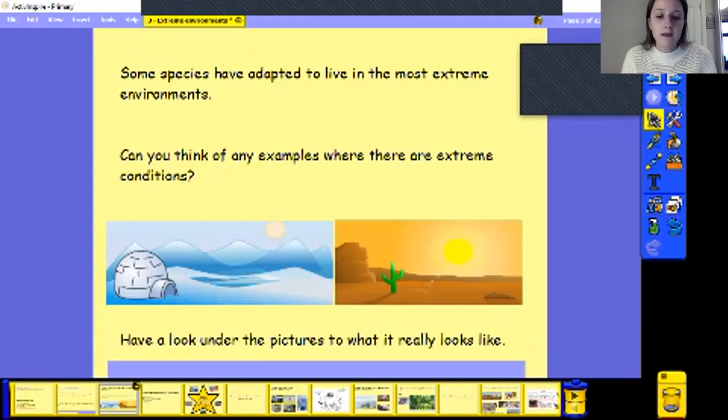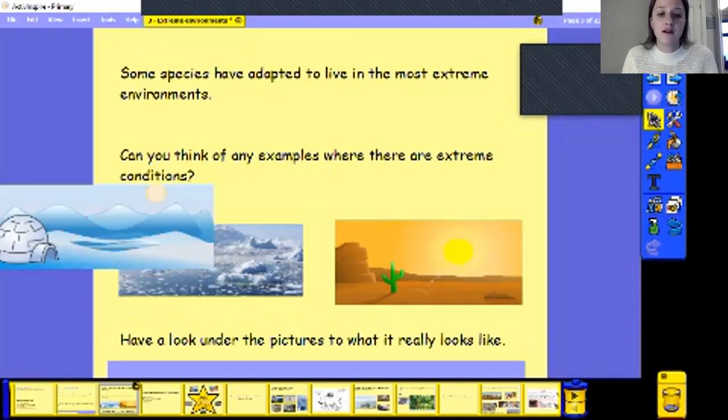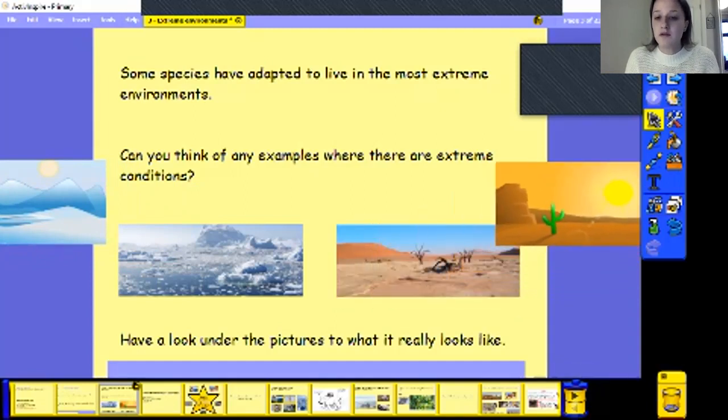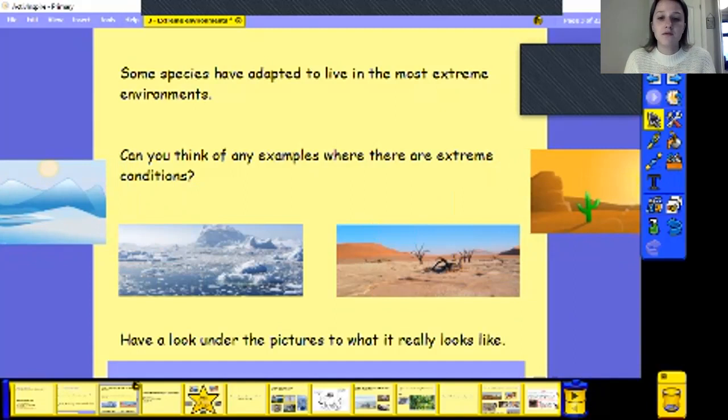So the two clues I gave you were cartoons, but if we move these pictures, we can see what these environments really look like. So this is an example of the Arctic that we've looked at in geography as well, which is in the northern hemisphere. So there's lots of water, lots of ice, lots of snow, and big icebergs where it's a big clump together. And if we move this one, my example was of the desert. So already we can see that these are really different. This one doesn't have any water at all, and it looks really dry and sandy.